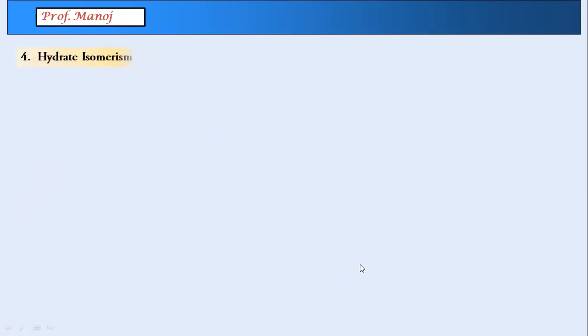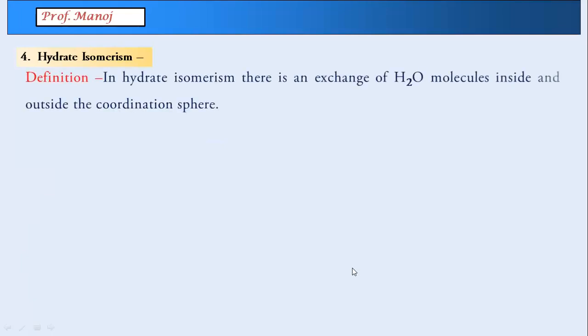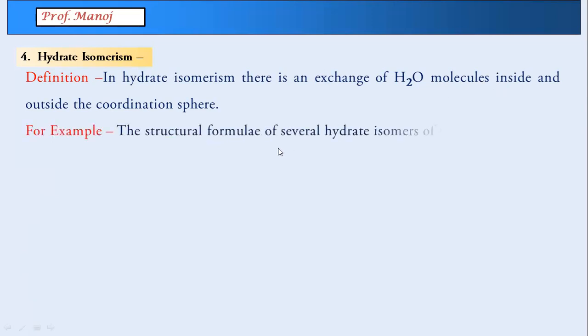Shall we go for the third one, that is called hydrate isomerism. And this is quite similar to what we did just now, ionization isomerism. The only difference is here there will be particularly an exchange of water molecules. In ionization isomerism, the exchange was any ligand, chloride, NO2, anything will do. But here the exchange has to be compulsorily of water molecules, which are outside and inside. So imagine an example like the compound CrCl3.6H2O.